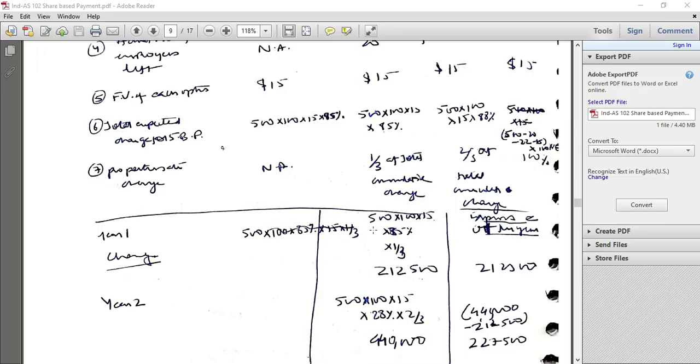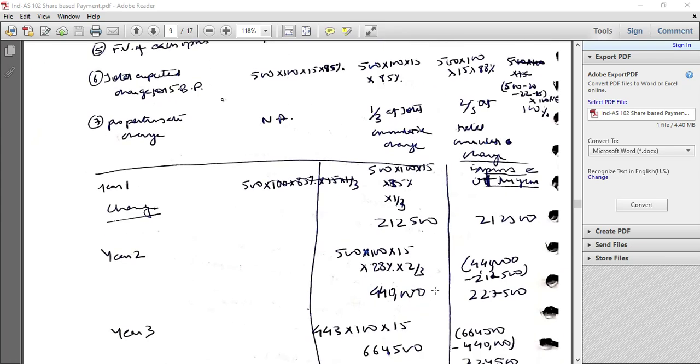So the cumulative charge for year 1 would be 500 into 100 into 15 into 85% into one third, that is 212,500, and expense for the year would be 212,500. In year 2, 500 into 100 into 15 into 88% into two third would be the cumulative charge, that is 4,40,000, and charge for the year would be 4,40,000 minus 212,500, that is 227,500.